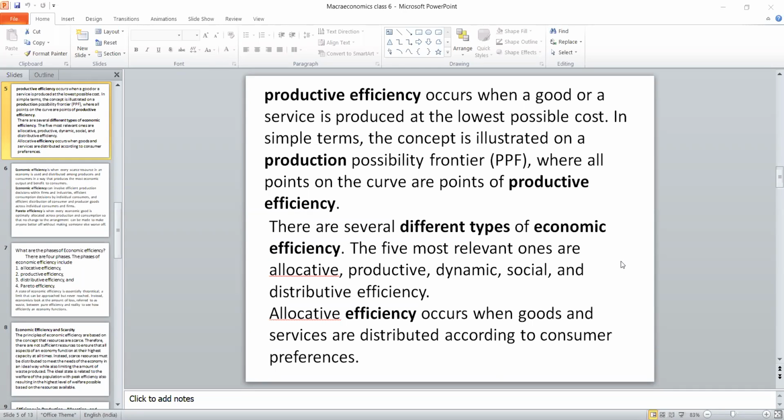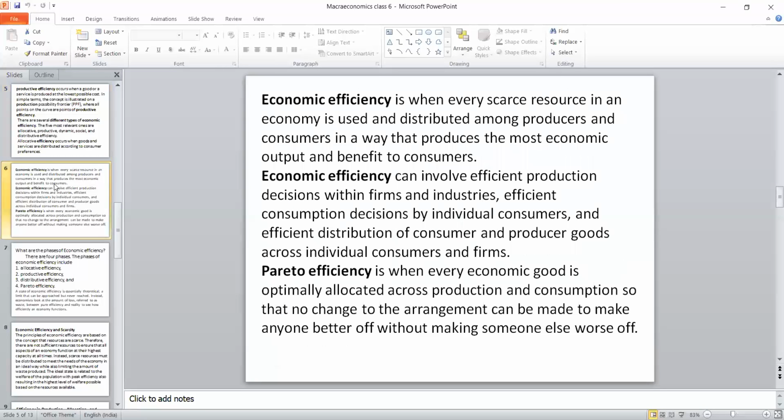So there are three stages. First stage, producing. Second stage, consumption. So how to connect this production and consumption? We need the third factor called distributive efficiency. When distributive efficiency is effective, definitely the economy will improve. Production is meaningful only when consumption is made. So that particular additional point, let me give in another way.